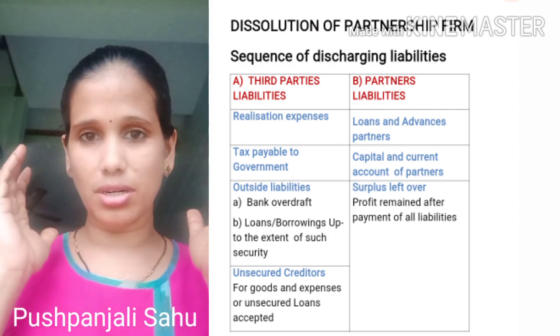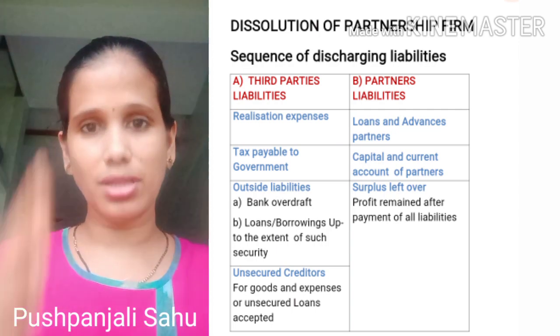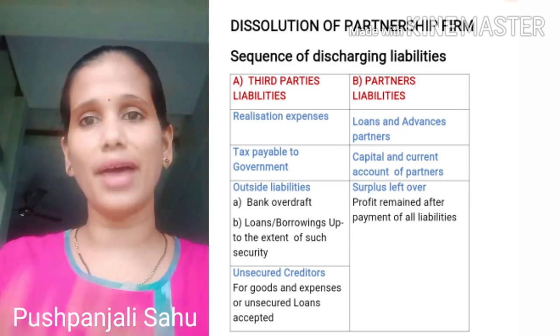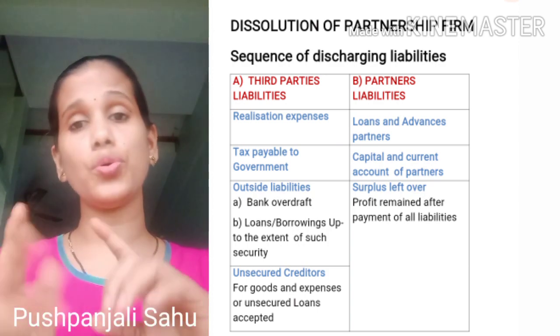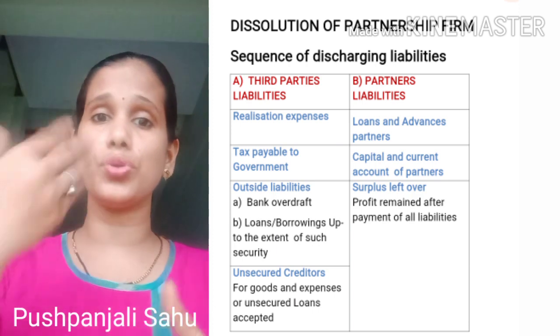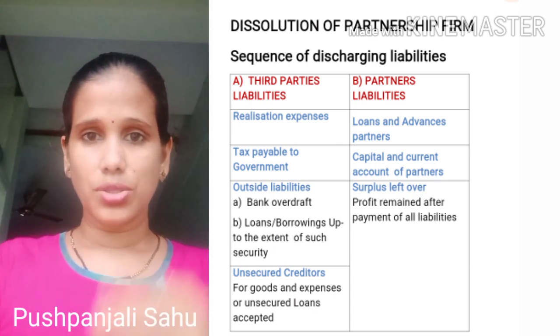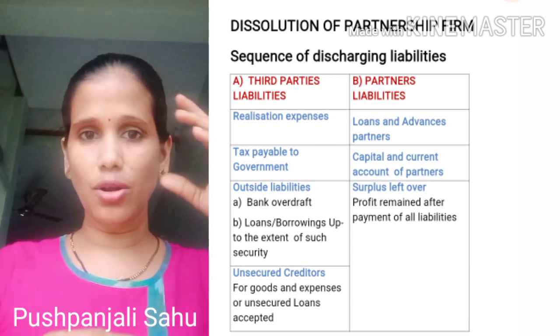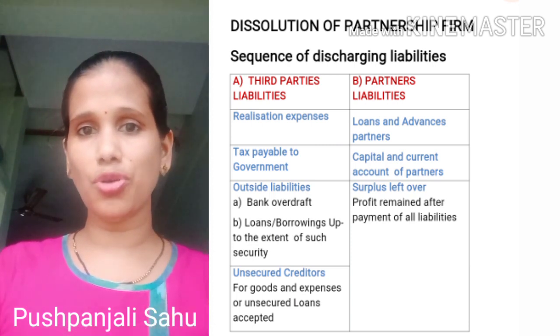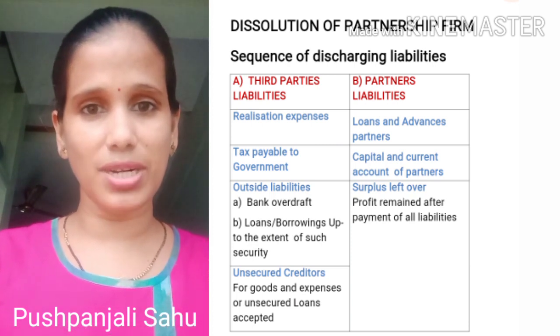So just go deeper into it, think a little logically. If you have the partnership firm, then what you are going to do first, what you are going to do second, what you are going to do third. Okay, so in this way you will be able to keep in mind all the sequences that you need to follow while discharging the liabilities.